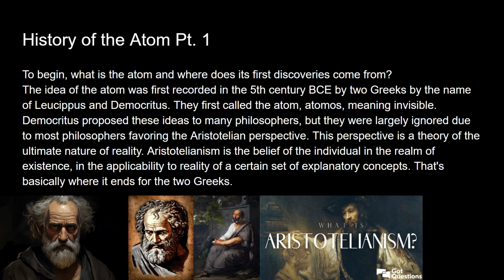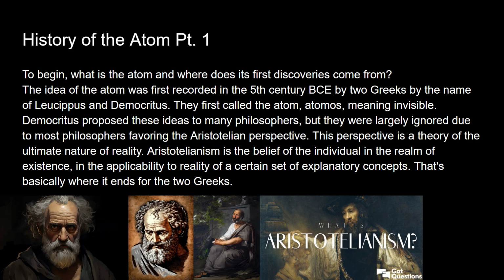To begin, what is the atom and where does its first discoveries come from? The idea of the atom was first recorded in the 5th century BCE by 2 Greeks by the name of Leucippus and Democritus. They first called the atom atomus, meaning invisible.